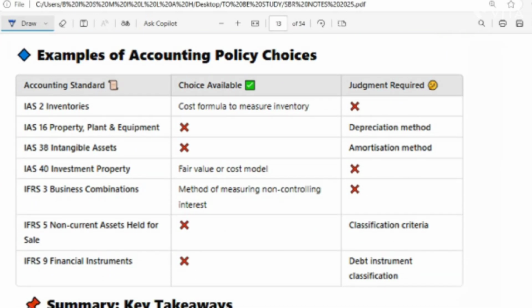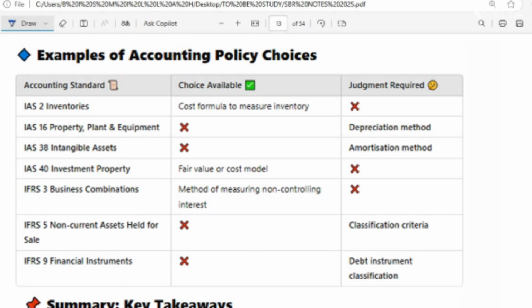An example of accounting policy choices: policy choice means deciding how to value the asset. You go for cost or fair value, and the impact will be that it affects profit, balance sheet, and investor trust. So for example, a business picks fair value for its building, so it increases its worth from, let's say, $10 million to $12 million. So these are the choices you make, because this has an impact on the profit, balance sheet, and investor trust.